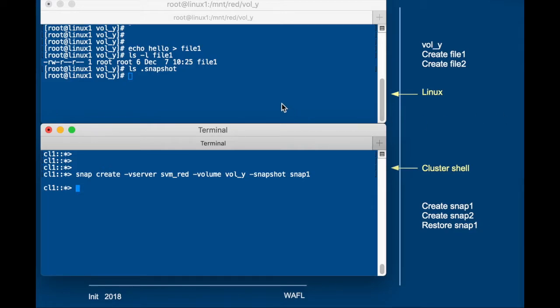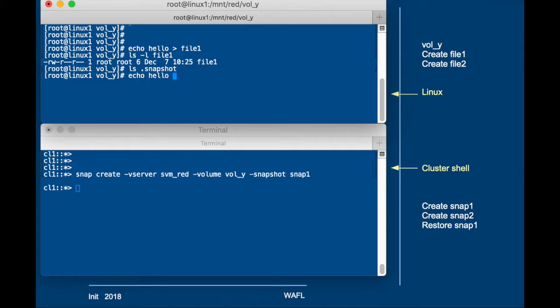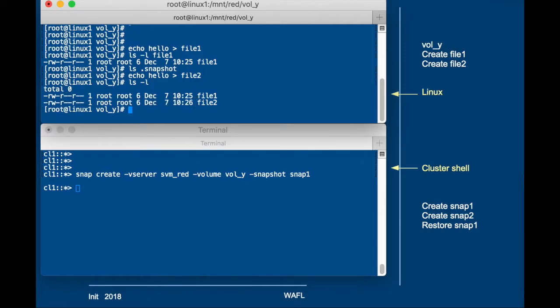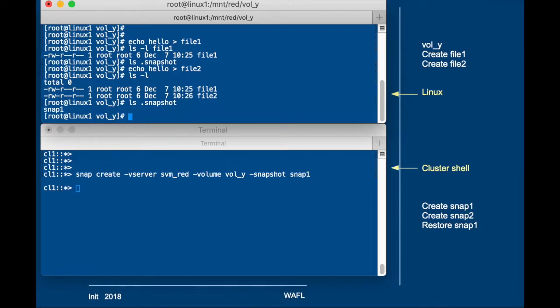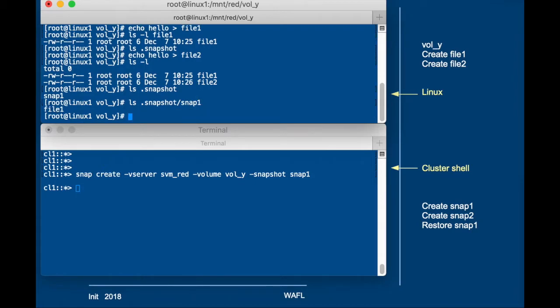After I've done that, I can go back to the Linux terminal and I add a second file, file2. I list both files, and now when I look in the snapshot directory, I will see that there is one snapshot which is called snap1, and I list the snap1 directory, and there's my file. So file2 is not in there because it wasn't there when the snapshot was created.